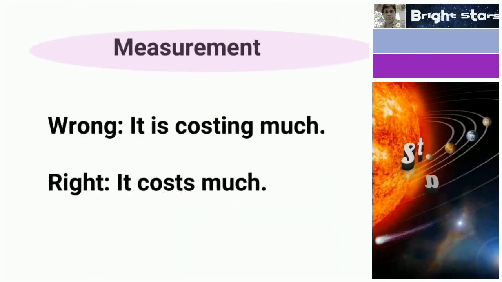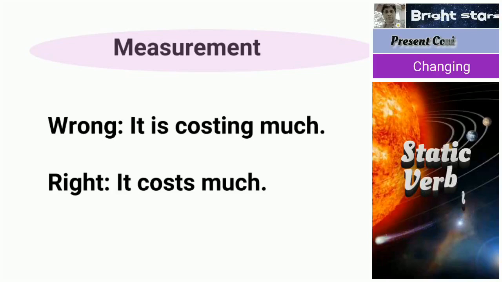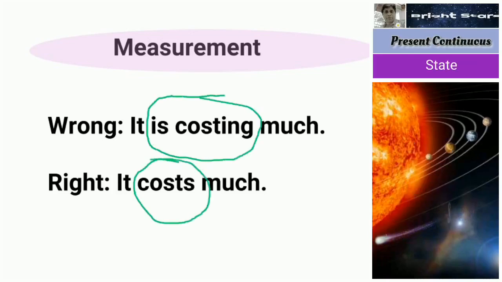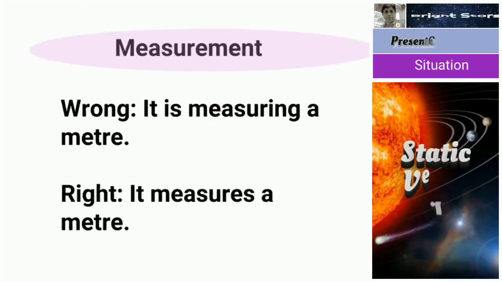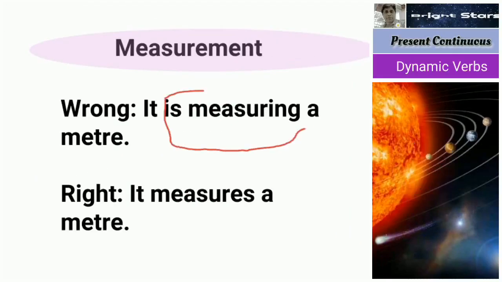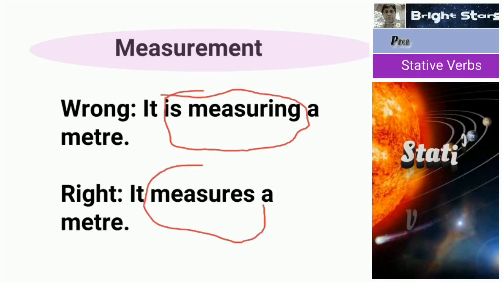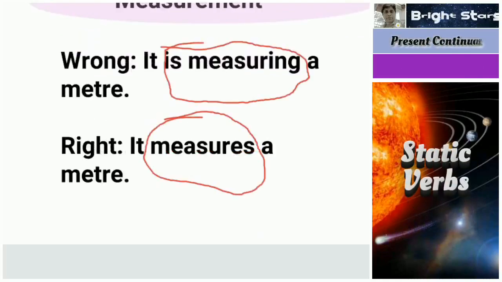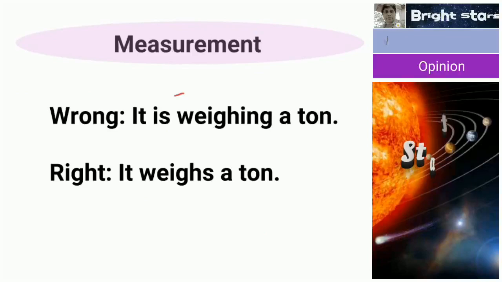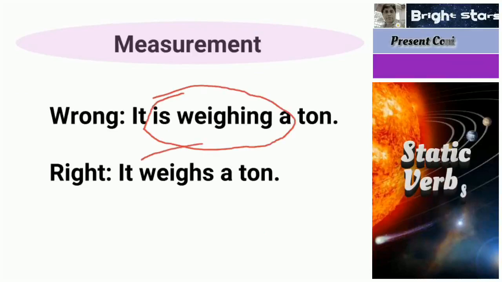So it is costing much. Wrong. It costs much. In the same way, it is measuring a meter. Wrong. It measures. It is weighing a ton. Wrong. It weighs a ton.